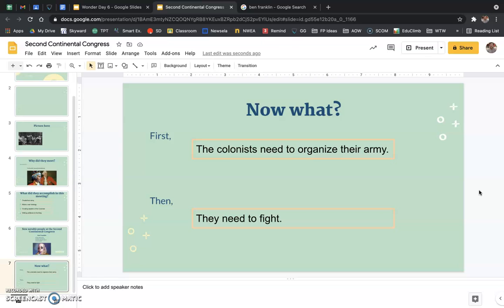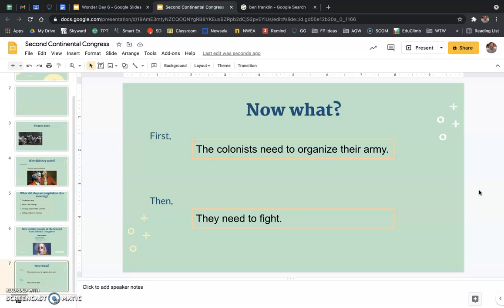If they win, they get to be their own new country away from the king, make their own decisions. If they lose, they'll stay under a very mean and bossy king. All right, so this is what's left. Organize their army, and they need to fight.